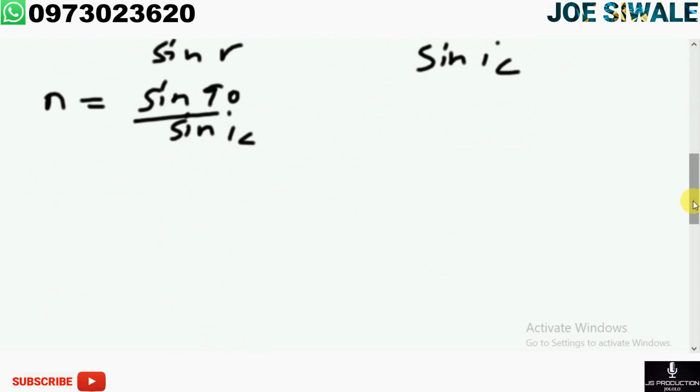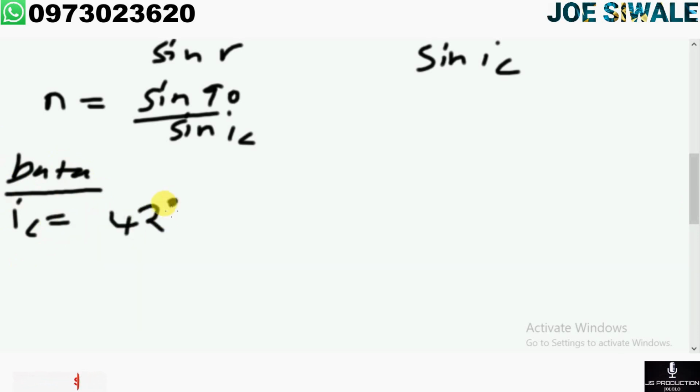So that angle that we have been given is the critical angle. Let's just correct our data. The critical angle we have been given as 42 degrees, and we are being told to calculate the refractive index.